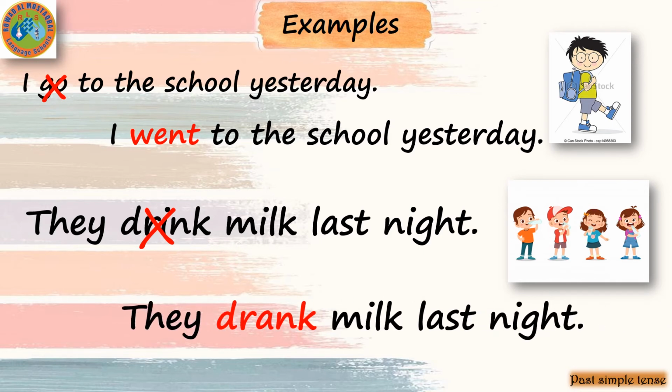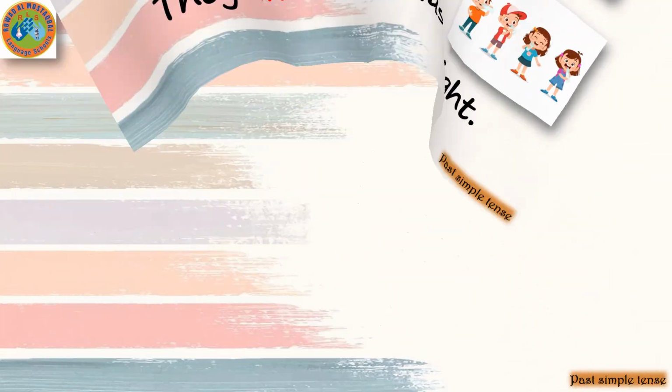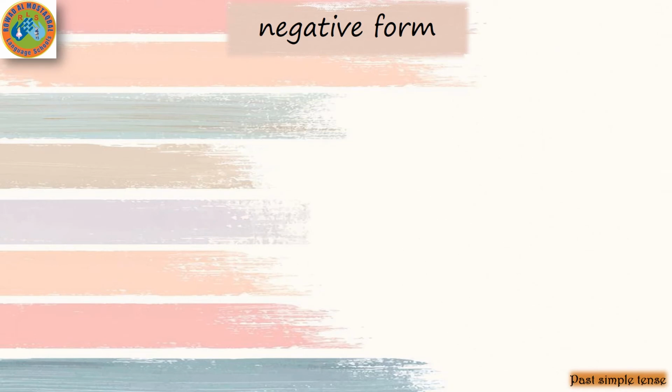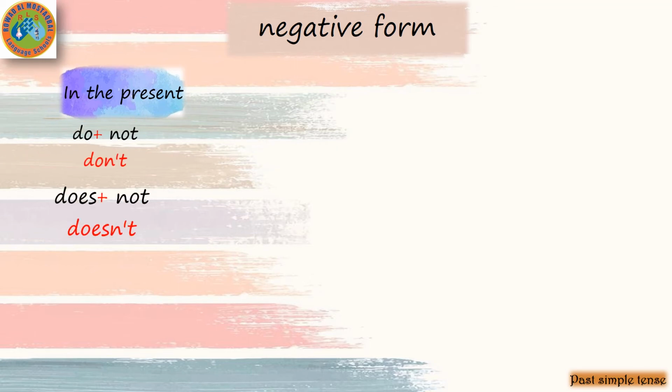So the sentence will be they drank milk last night. Now let's revise on the negative form with the simple past. First we will revise on the negative form in the present. The negative in the present with don't or doesn't.